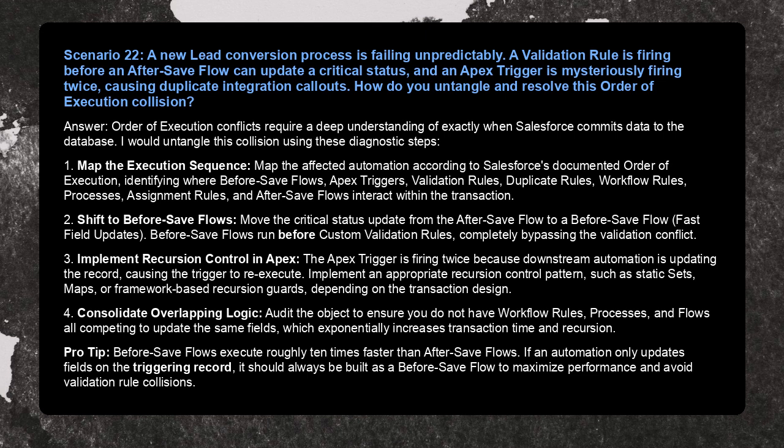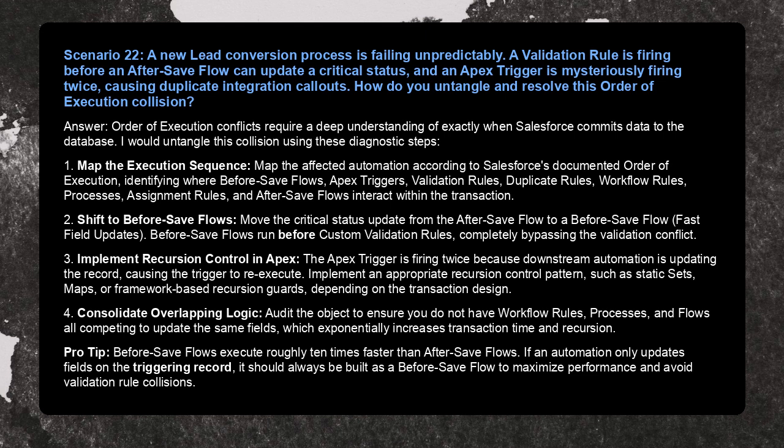2. Shift to before save flows. Move the critical status update from the after save flow to a before save flow for fast field updates. Before save flows run before custom validation rules, completely bypassing the validation conflict. 3. Implement recursion control in Apex. The Apex trigger is firing twice because downstream automation is updating the record, causing the trigger to re-execute. Implement an appropriate recursion control pattern, such as static sets, maps, or framework-based recursion guards, depending on the transaction design.